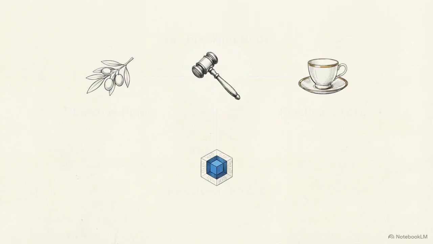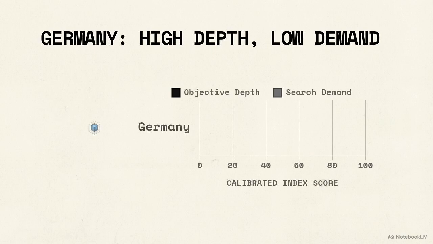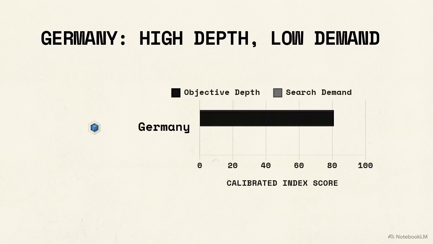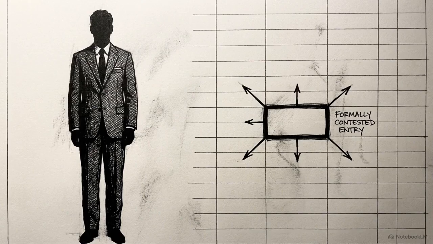This table visualizes the final output, a battle-tested, calibrated strategic matrix stripped of specialist bias. The data isolates invisible cuisine anomalies clearly. Germany, for example, successfully registers a high objective depth paired with a low market search demand. The system also safely houses unresolved disputes. The final matrix records a formal minority opinion from the British agent, arguing that Ireland's initial search demand score was